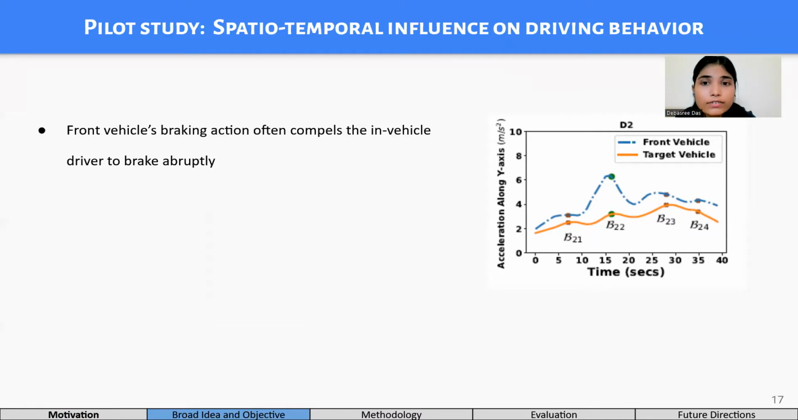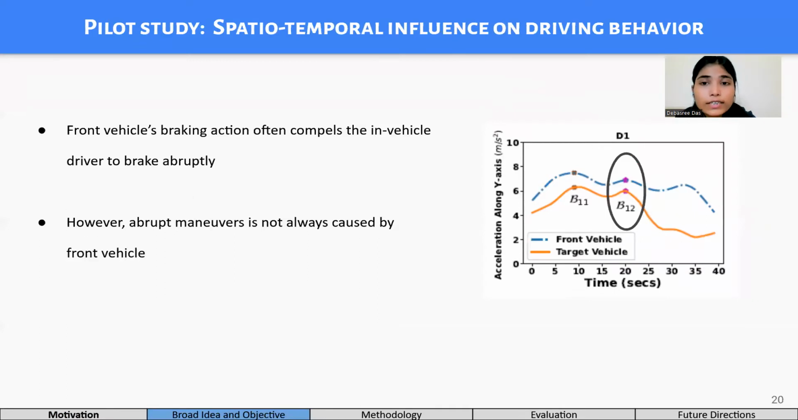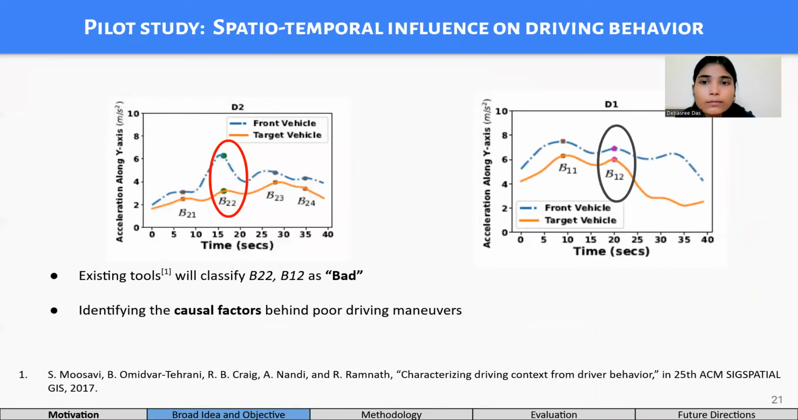We can see that for driver D2, the maneuver B22, the front vehicle is decelerating sharply, possibly taking a sudden brake, and it is also compelling the target vehicle to decelerate. However, for D1, the front vehicle takes a moderate brake and consequently the target vehicle decelerates sharply due to the sudden brake. Thus, we see for B22, although the front vehicle was responsible for the bad driving, for B12, it was due to amateurish driving. But the existing literature will tag both of them as dangerous. Thus, identifying the causal factors and their impact is really necessary.